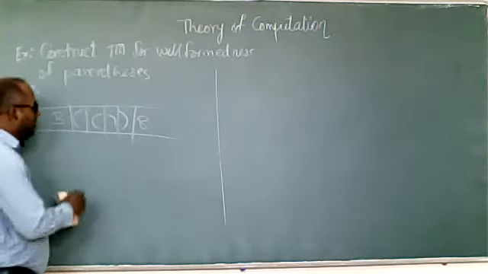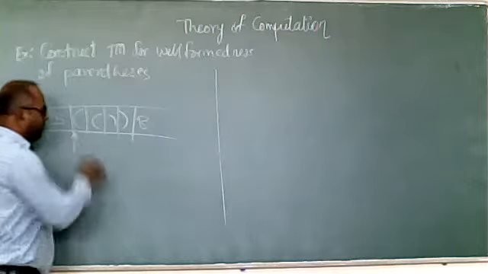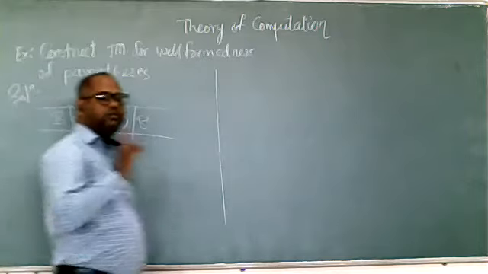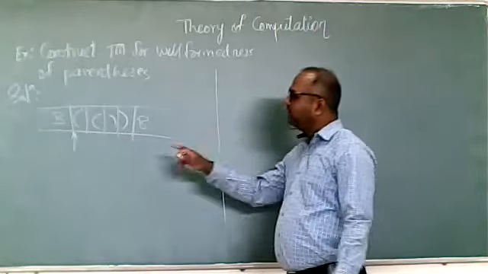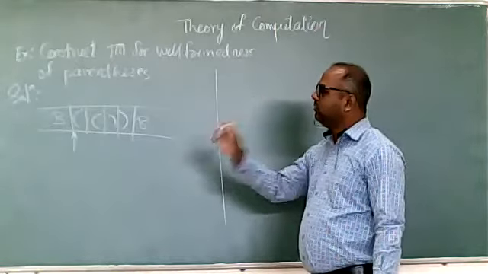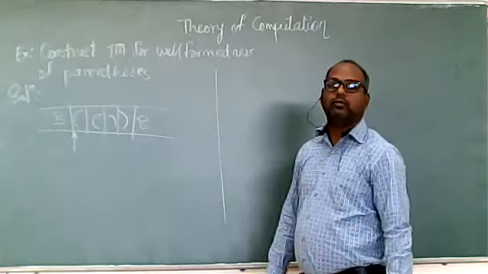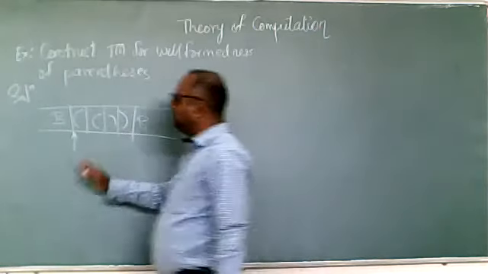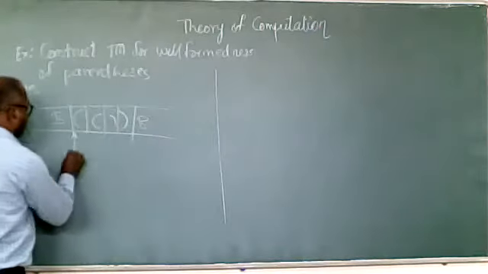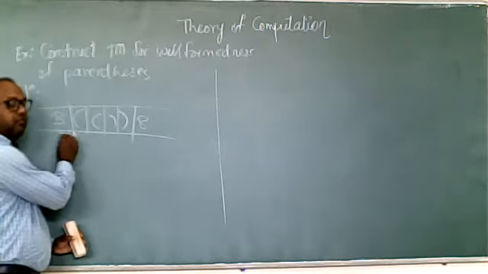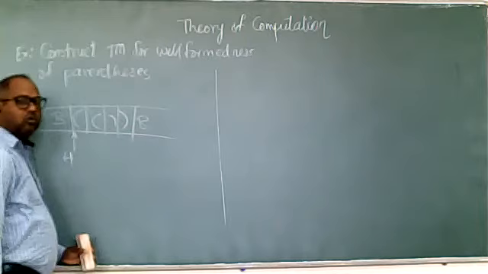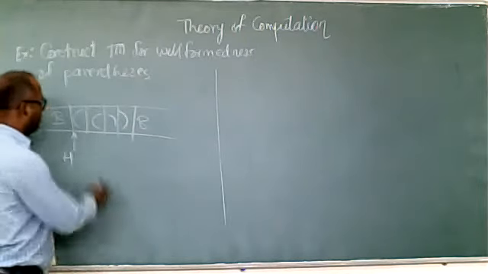Your read write head is always pointing to the first symbol of your input. This is the head. Now, as I said, first search for the closing bracket.